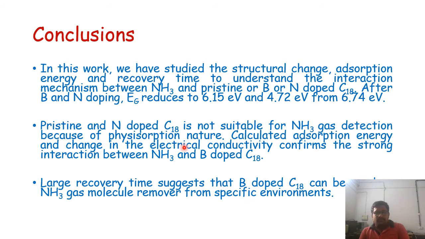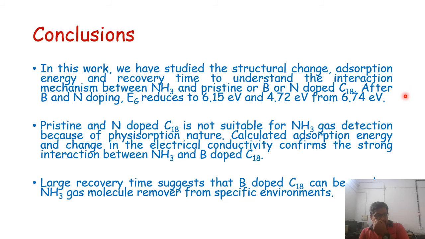So to conclude, in this work, we have studied the structural change, adsorption energy, and recovery time to understand the interaction mechanism between NH3 and pristine, or boron and nitrogen doped C18. After boron and nitrogen doping, the energy gap (Eg) reduces to 6.15 and 4.72 electron volts from the original 6.74 electron volts.